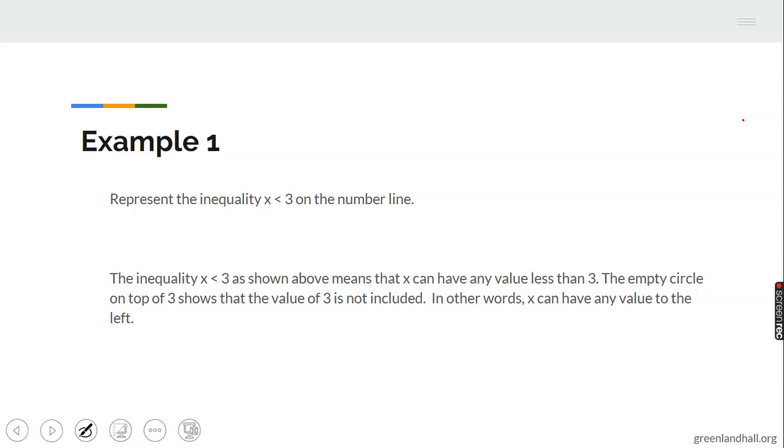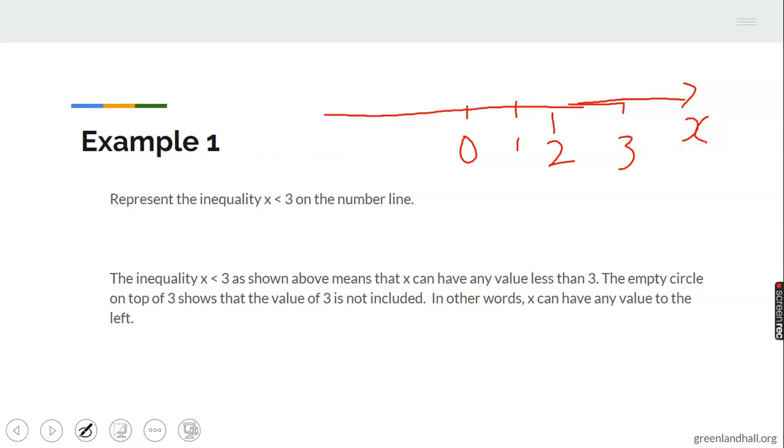Now, let's look at the first example that we have here. We are to represent the inequality x less than 3 on a number line. Permit me, I will just use the space up here to draw the number line. Now, we want to draw x less than 3, right? Let's start from the middle, which is 0. We have 1, we have 2, we have 3.